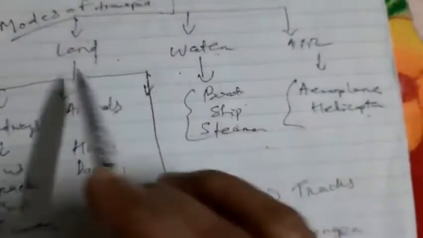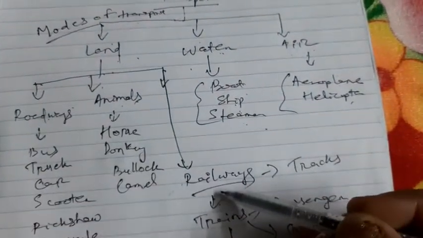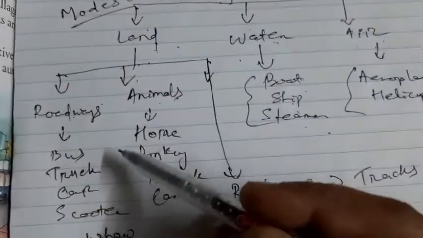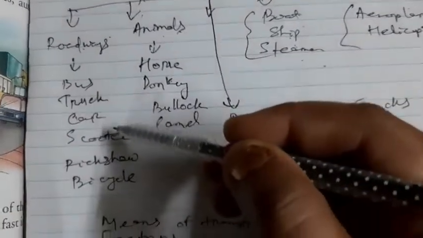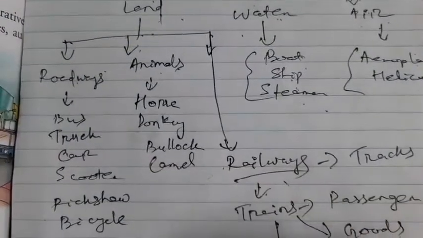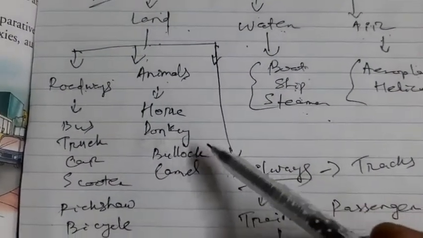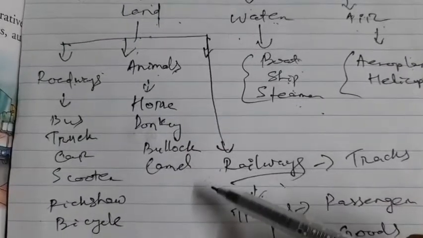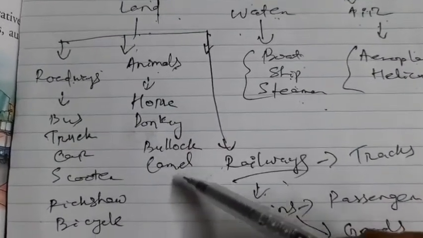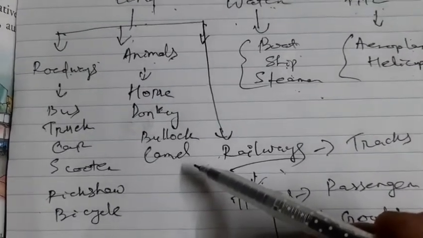In that, what have we discussed? In land transport: roadways, animals and railways. In roadways we see vehicles like bus, truck, car, scooter, rickshaw, bicycle. And animals that help us in transportation are horse, donkey, bullock, camel. All these animals help us in transportation, and the camel is called the ship of the desert. We have discussed all of that.